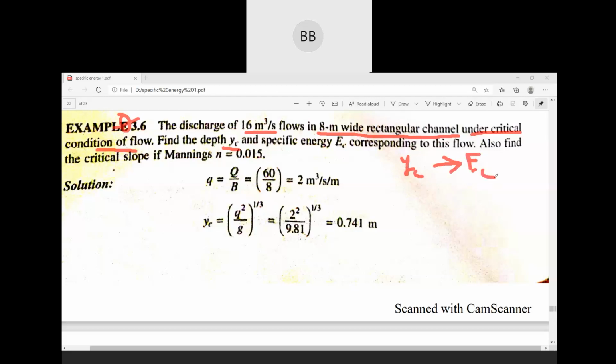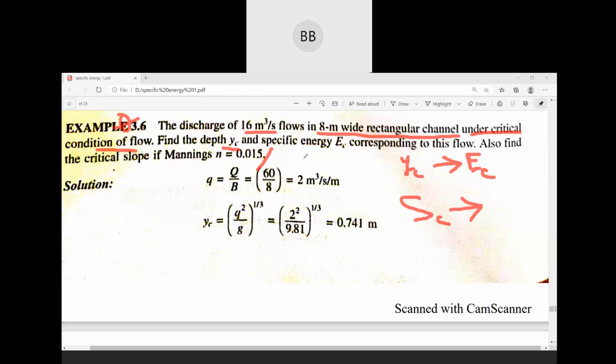That is minimum specific energy. We all know at critical depth we have minimum specific energy. So we need to find out the minimum specific energy, and also we need to find out critical slope using Manning's equation. You first write down the equation.